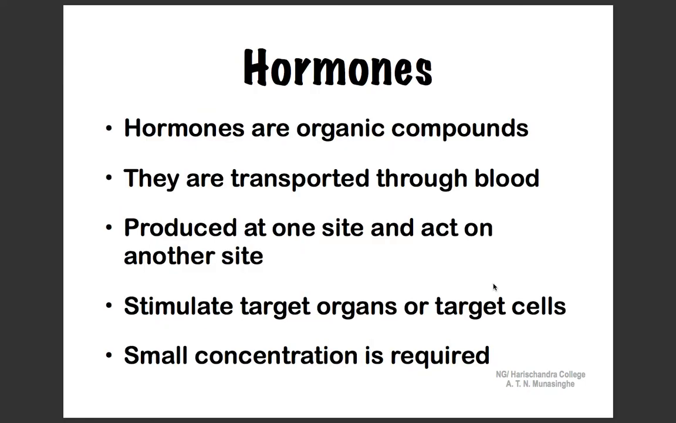Let us consider the characteristics of hormones. They are organic compounds. They can be either proteins and peptides or lipids. As we discussed earlier, they are transported through blood. They are produced at one site and they act on another site. They stimulate target organs and cells to perform certain tasks. And for this, they are needed in very small concentrations.